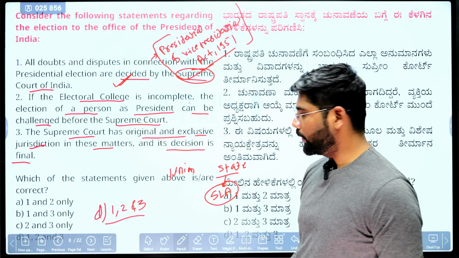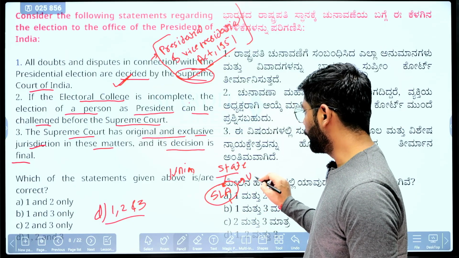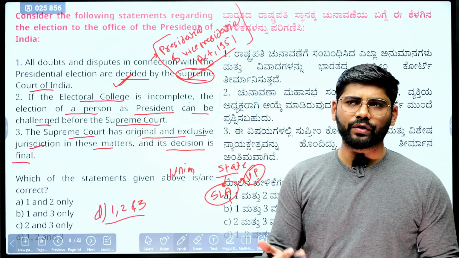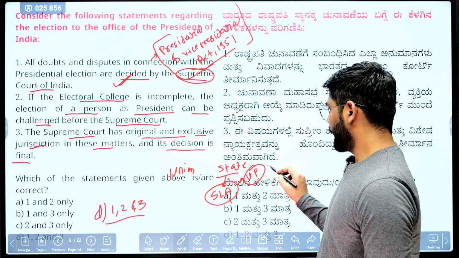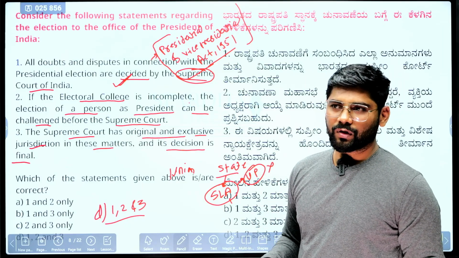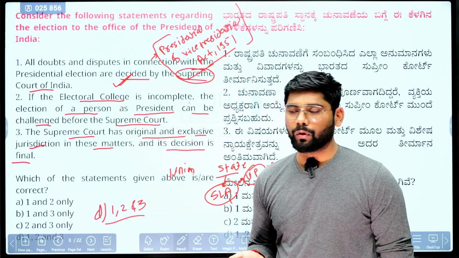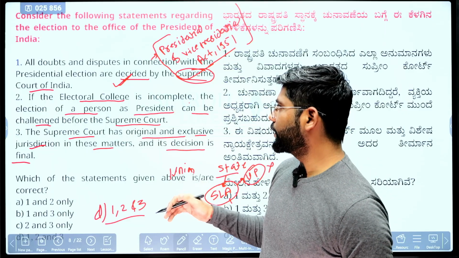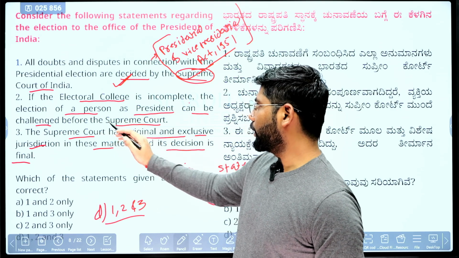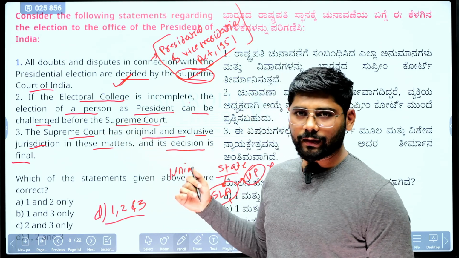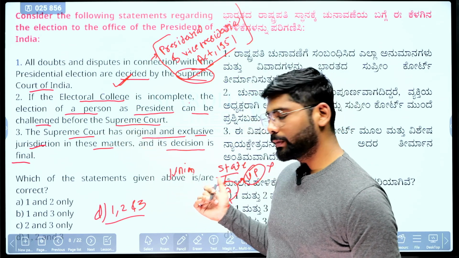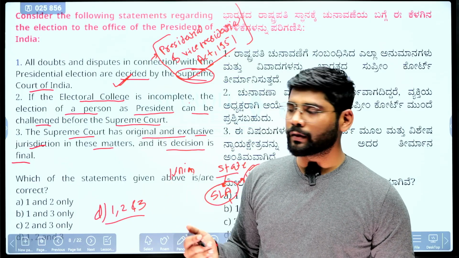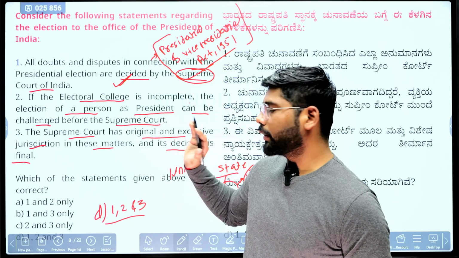Now, for example, if the legislative assembly of UP is suspended because of President's rule or the election is not held, this electoral college is incomplete because the members from Uttar Pradesh cannot vote for the presidential election. So if there is no representation from Uttar Pradesh and the presidential election is held, it cannot be challenged.